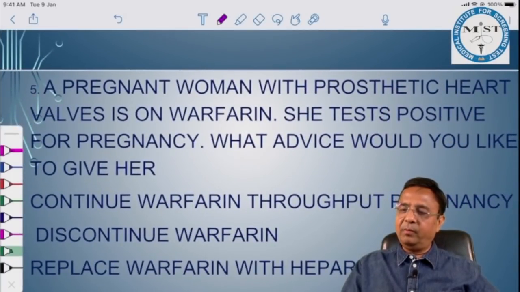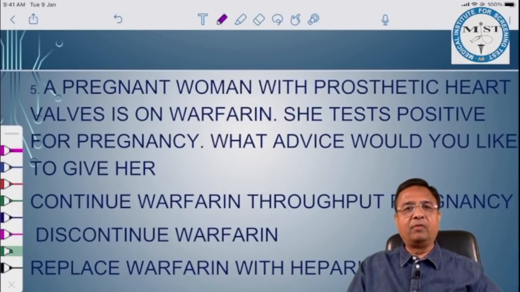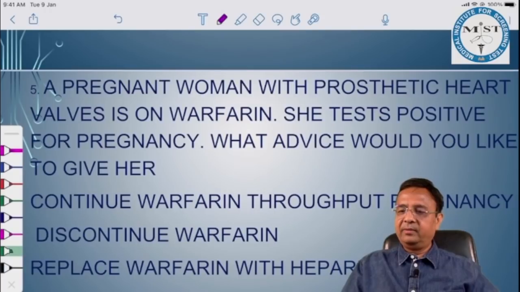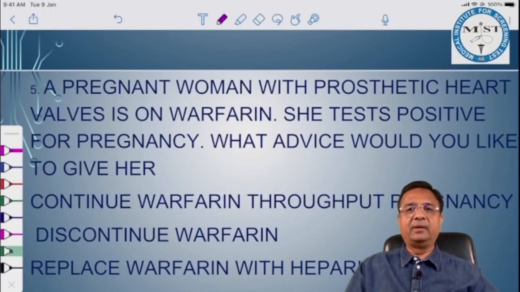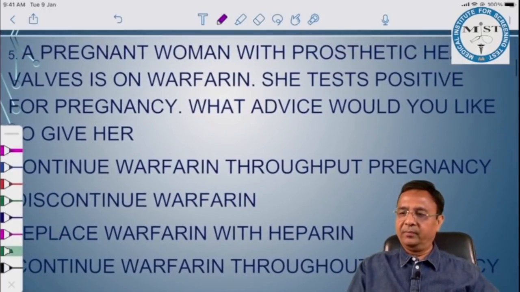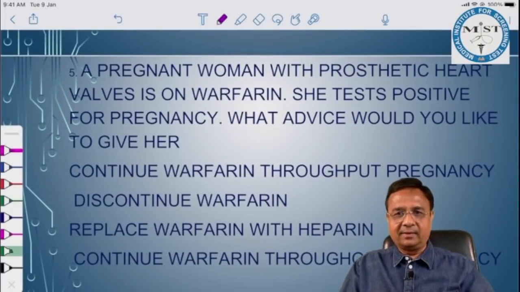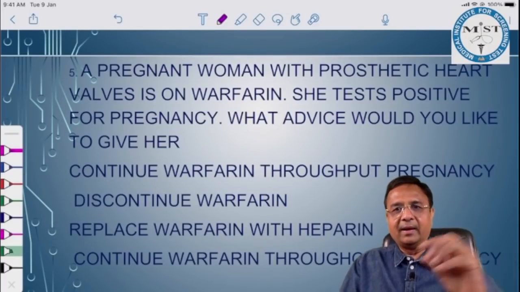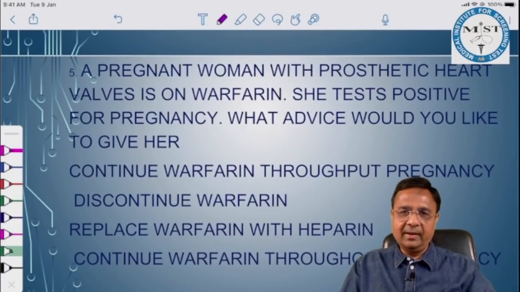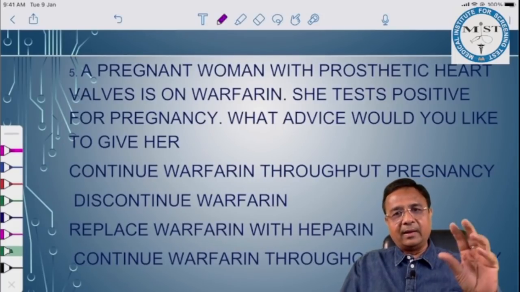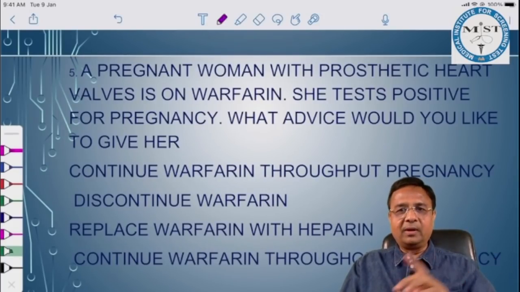A pregnant woman with prosthetic heart valves is on warfarin. She tests positive for pregnancy. What would you like to give her? If she tests positive for pregnancy, this is just a first trimester pregnancy. She has been overdue for a few days only. A pregnancy test has been done and a pregnancy has been detected. And we know very well that in first trimester, we don't give warfarin.